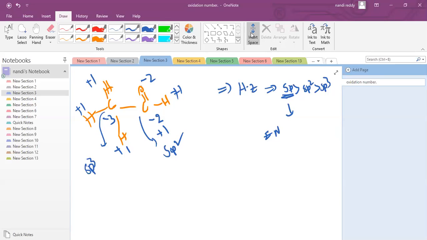Clear? So we'll discuss the remaining examples next class. Who told that this is highly unstable? Are you deciding whether it is unstable or stable? How can you decide that? If you need any slide, let me know, I will show it. Oxidizing agent, reducing agent, we discuss this here.